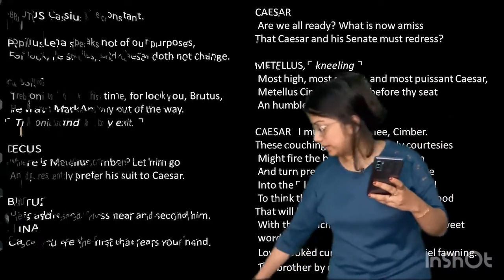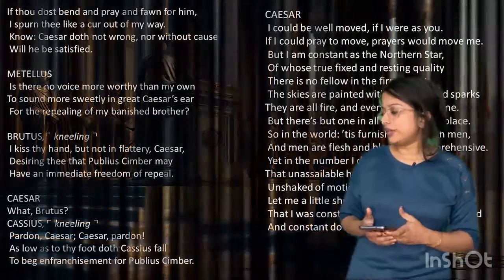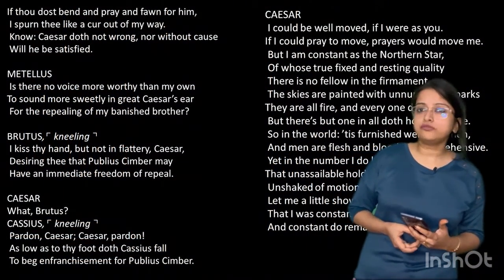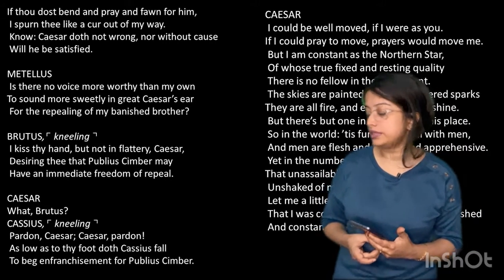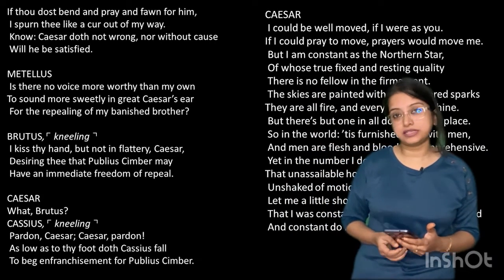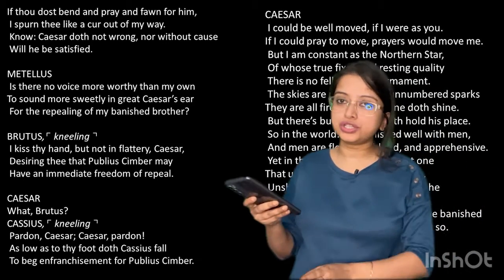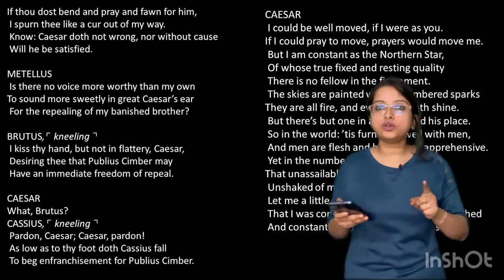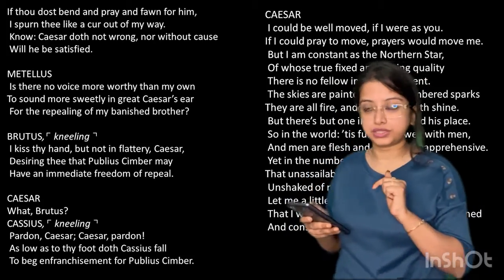So, sorry, we have to move to the next page. If thou dost bend and pray and fawn for him, I spurn thee like a cur. So, I will kick you out of my way like a dog, because I will not be satisfied with all this flattery that you are doing. Caesar doth not wrong, nor without cause will he be satisfied. So, Caesar never does anything that is wrong, and Caesar does not punish unjustly, and Caesar will also not bring back somebody, which is injustice, right?